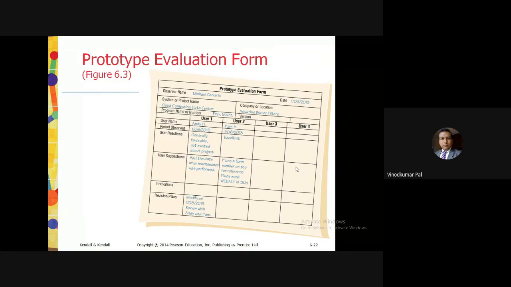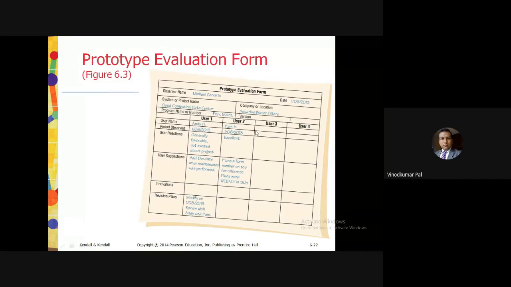I'm just reading out this point over here; kindly follow my mouse cursor. They have written the first username, second username, meaning they have developed the prototype. Prototype means they have developed some screens, input and output screens, based on the user requirement. These are the two users who have observed that particular prototype.